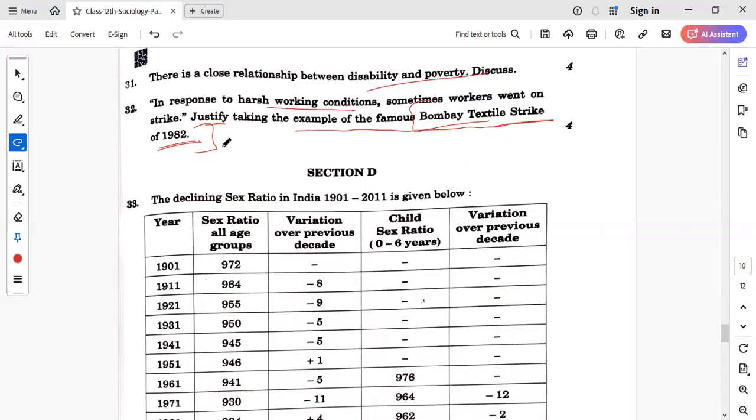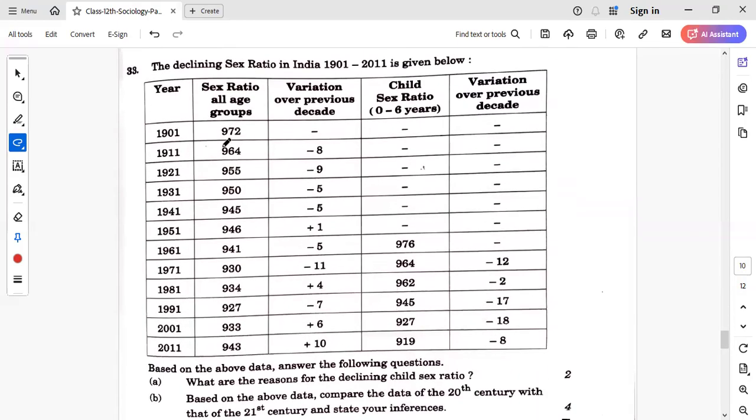Now, section D, which is the 6 marker question. I told you in the beginning that there is a table. The table is on sex ratio, I would say declining sex ratio. It has been taken from, and this is between 1901 to 2011. Then child sex ratio had also been counted from 1961 till 2011. So from 1961 till 2011, there is data of child sex ratio as well.